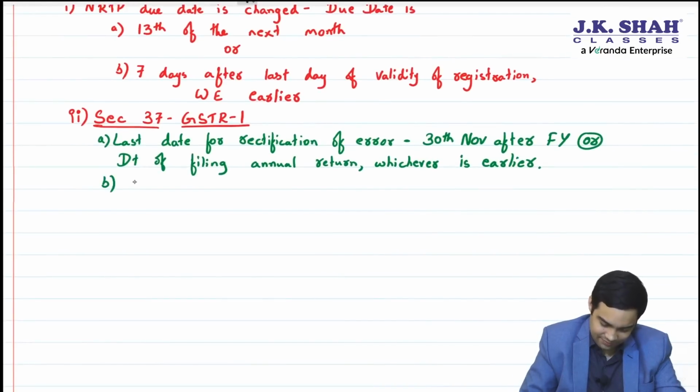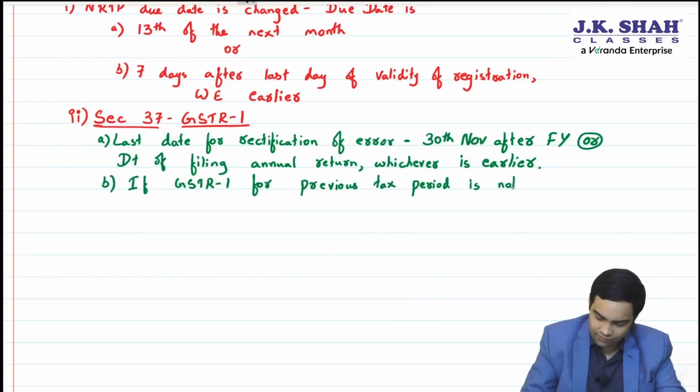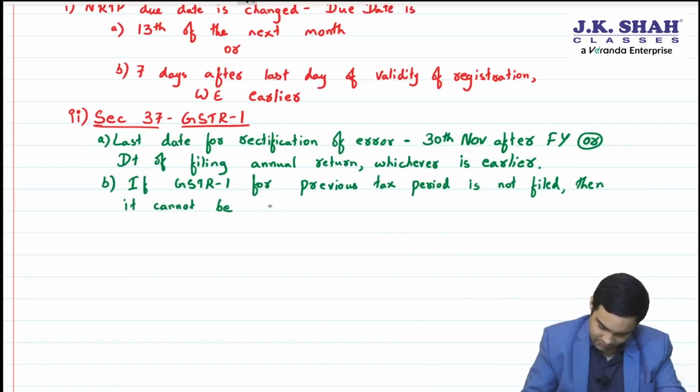B. If GSTR1 for previous tax period is not filed, comma, then it cannot be filed for current tax period.